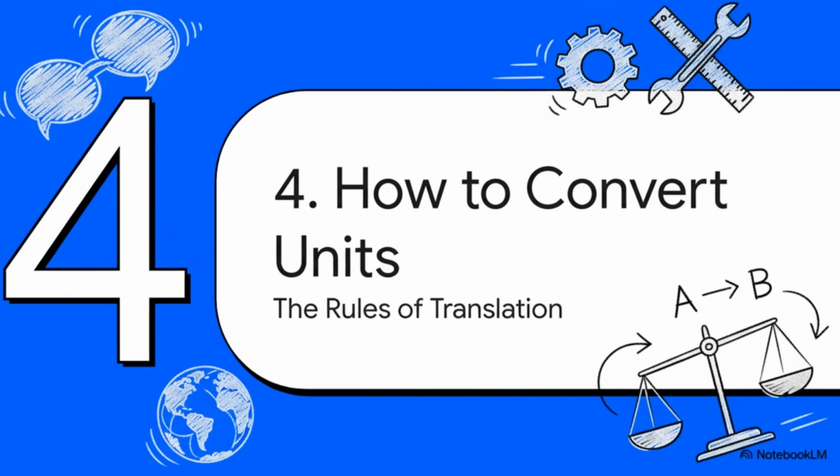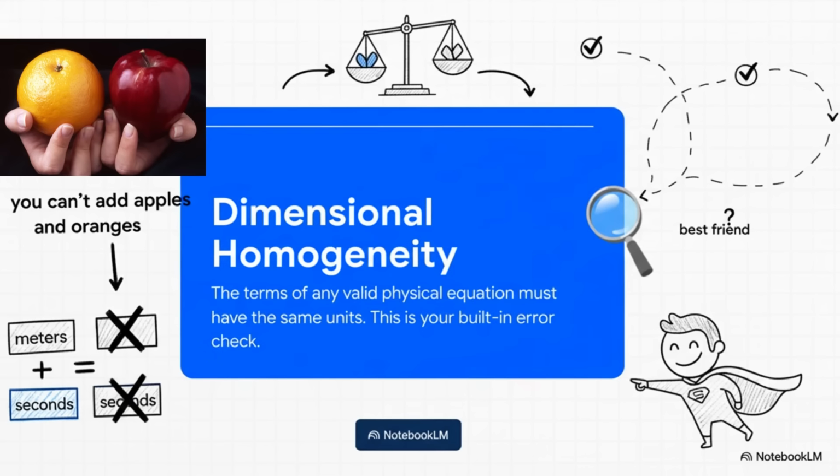All the time. But before we convert anything, we need to talk about this really powerful idea called dimensional homogeneity. Now that's a fancy term, but it just means that in any real equation, the units on both sides of the equal sign have to match. You can't add meters and seconds. It's like you can't add apples and oranges. And this is your secret weapon, because if your units don't work out, you know immediately that you've made a mistake somewhere. It's the best built-in error checker you'll ever have.